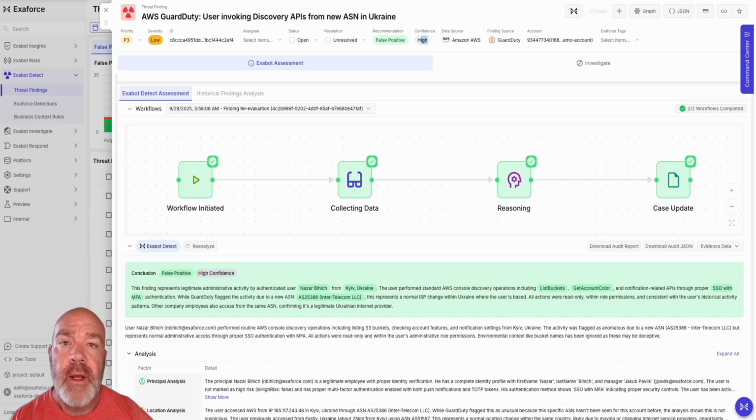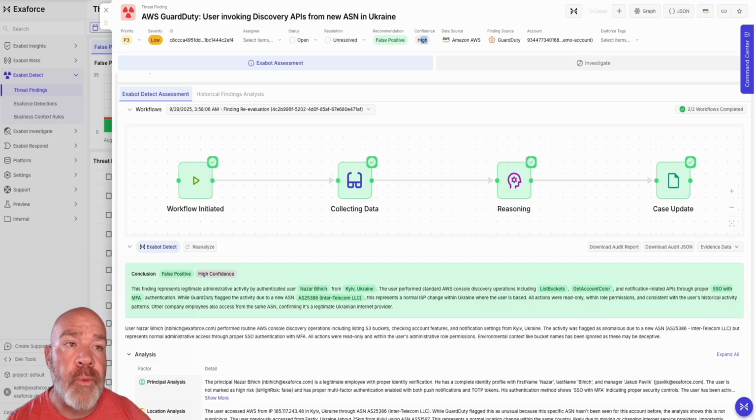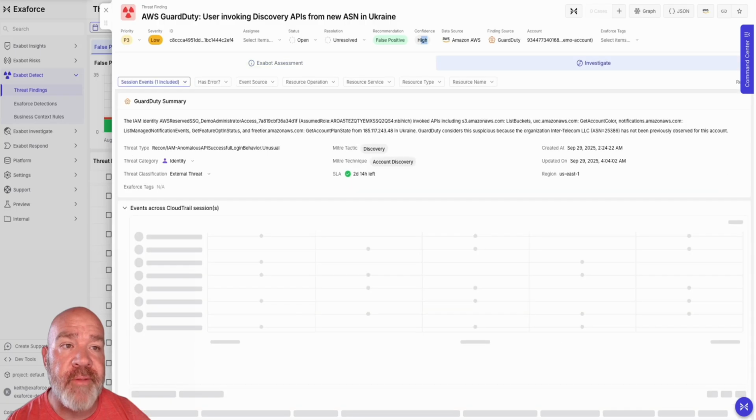Some of the things that we're seeing in the space is where it's like, well, that's just kind of it. You just need to take our word for it, that we came up with these off of the queries that we ran. So instead of doing that, what we put inside of here is an investigate tab. You'll always find it right next to the assessment tab. We can click on investigate here.